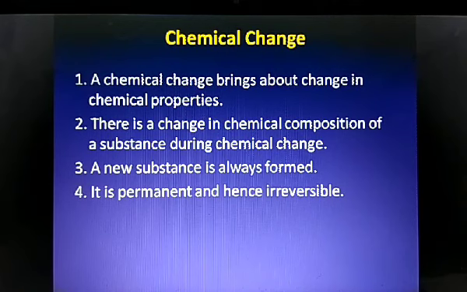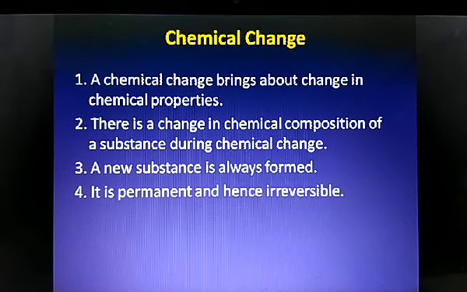Initially, when you tear that paper into smaller bits, you could get only the smaller pieces. That's it, and no new substance was formed. But when you start burning that paper, it will turn into ash, that is carbon. So it means paper is basically made up of cellulose, which has three elements: carbon, hydrogen and oxygen.